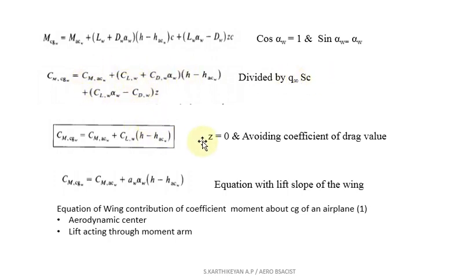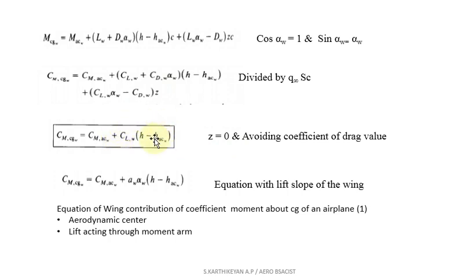Again another simplification, the z value is equal to small. Z is nothing but the distance between your center of gravity and the zero lift line. Normally the center of gravity will be very close to the zero lift line, so we will consider z value equal to 0. You substitute z equal to 0 in this equation. The same way, the drag value is very small compared to the lift value, so automatically the coefficient of drag is also very small, so we can avoid the coefficient of drag term. So see here, the coefficient of drag term I can avoid, and z value will be considered as 0. Okay, so again you implement these two things in this equation, you will get this particular form of equation.